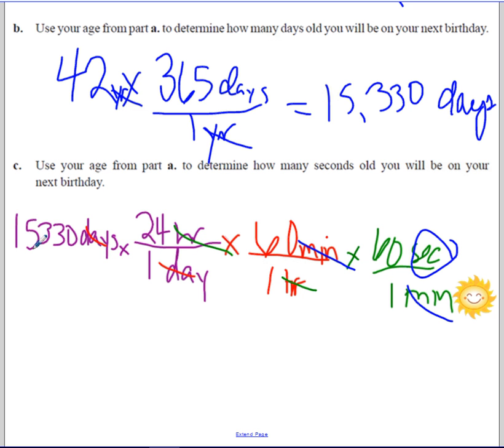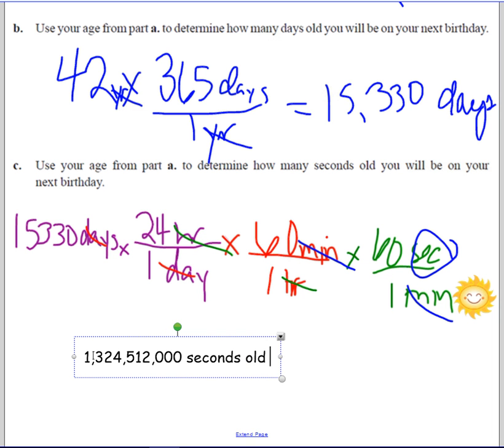So we can see we're going to multiply 15,330 times 24 times 60 times 60 again. And so on my next birthday, I will be 1,324,512,000 seconds old on my 42nd birthday. Now that really does make me sound old.